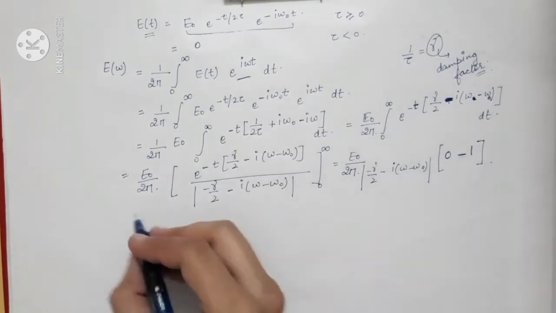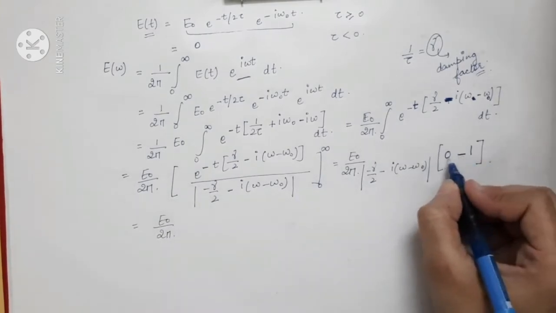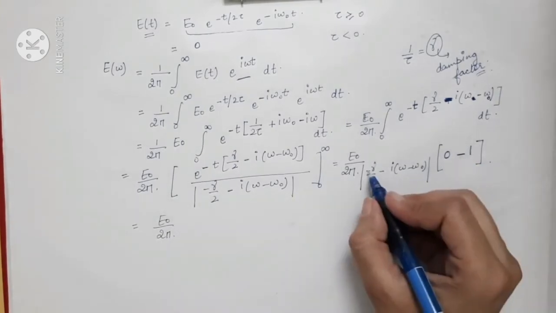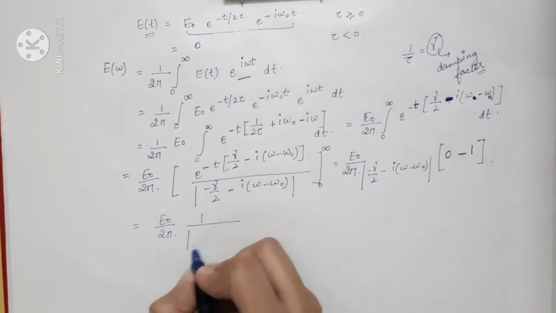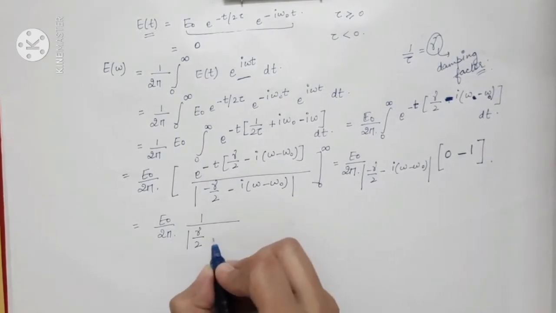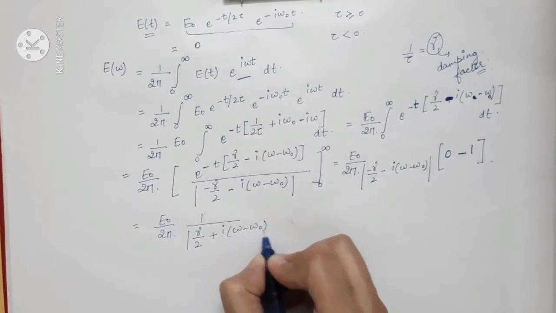So this can be written as E0 divided by 2 pi. You will get minus 1, so that minus will cancel with the other minuses, and you will have 1 divided by magnitude of gamma by 2 plus iota omega minus omega 0.